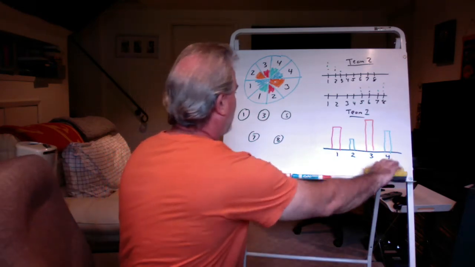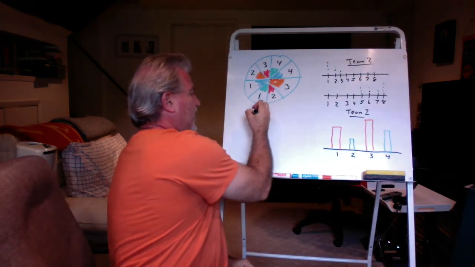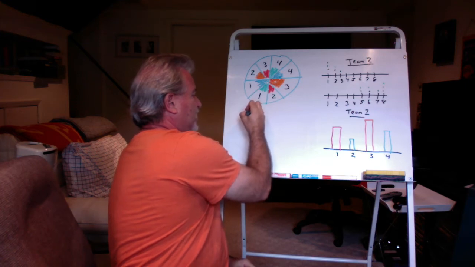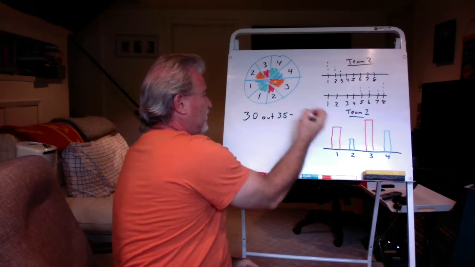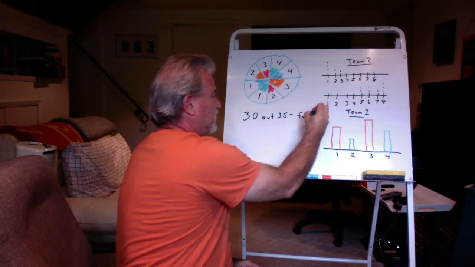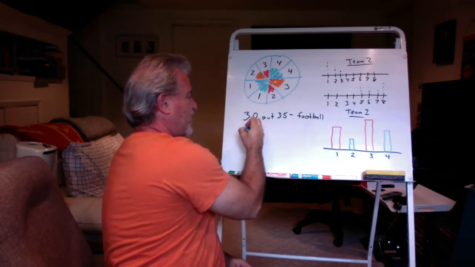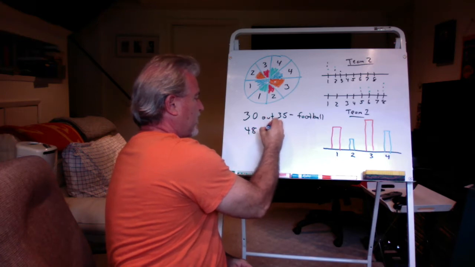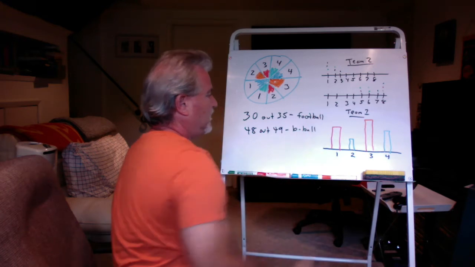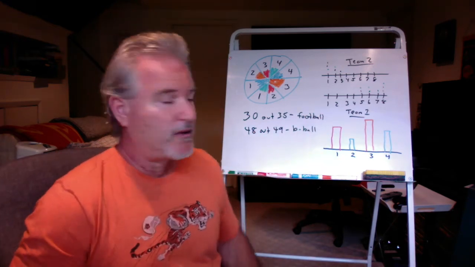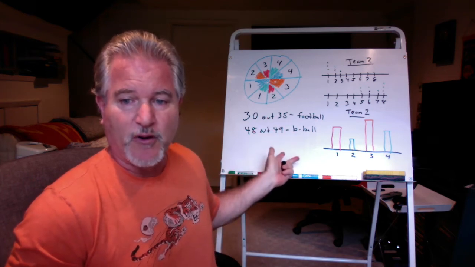Okay, same thing when it comes to percentages. If I took a poll and let's say 30 out of 35 like football, and 48 out of 49 like basketball, and I say to you, which is the more popular sport after these polls were done, football or basketball?